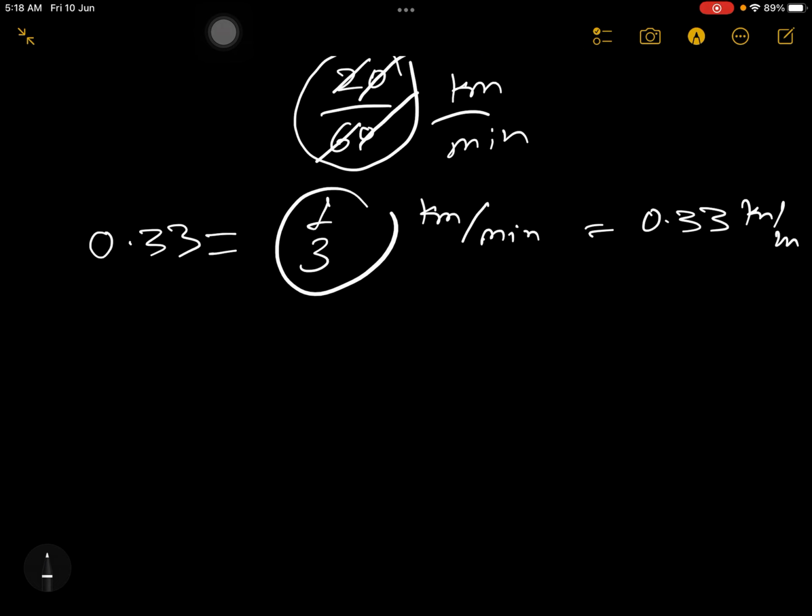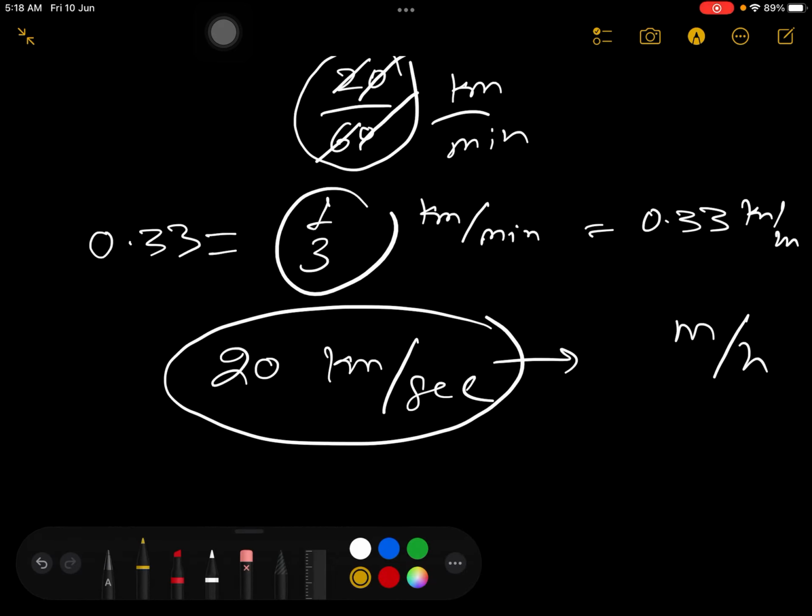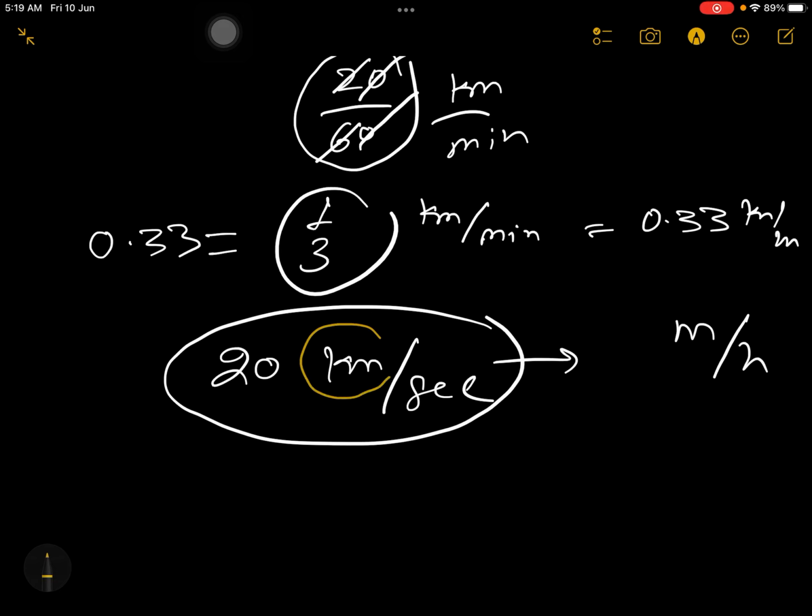Suppose you have an answer which is 20 kilometer per second, and you are looking to convert this answer into meter per hour. Here we are learning how to convert units because this is very important. So what will you do? This kilometer you will convert into meter, and this second you will convert into hour.